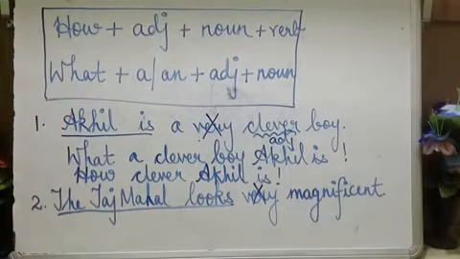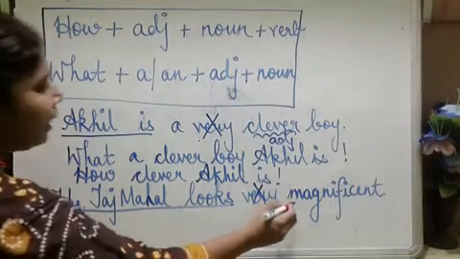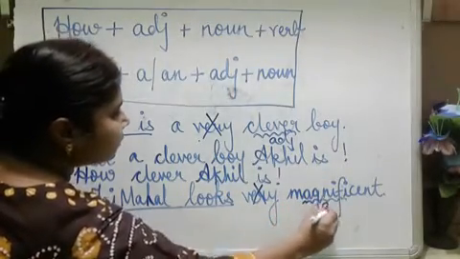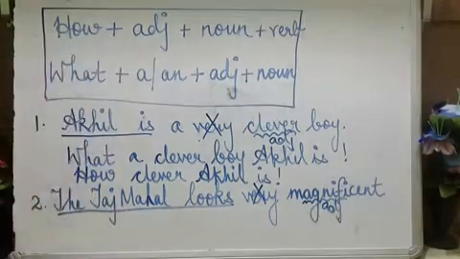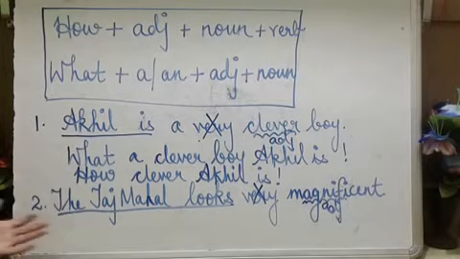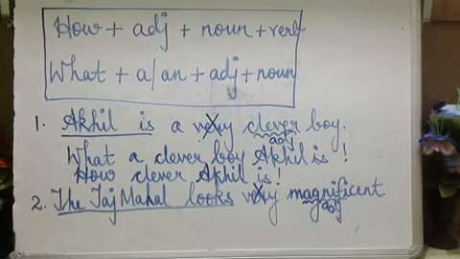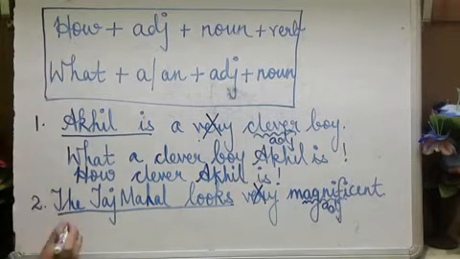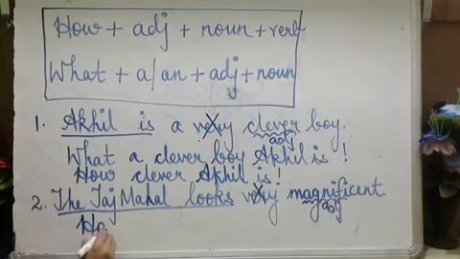Then you will see which word is the adjective. This is the adjective. Now is there any article here? Using what can we write? You cannot write here. Shall we try using how? If there is no article, you can use how.